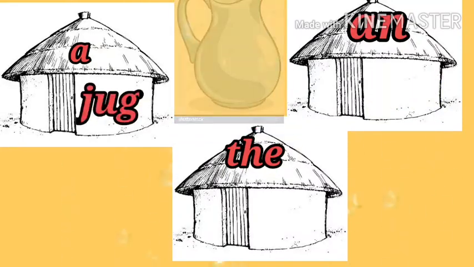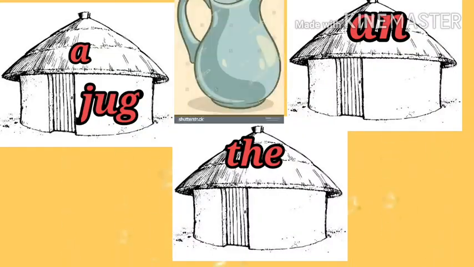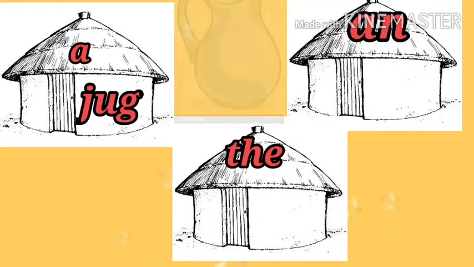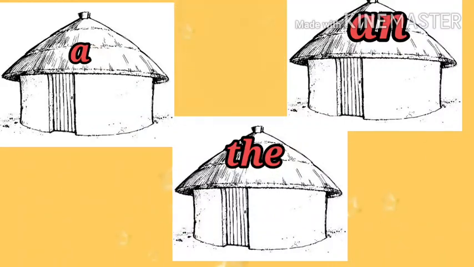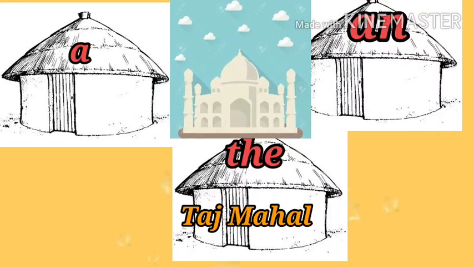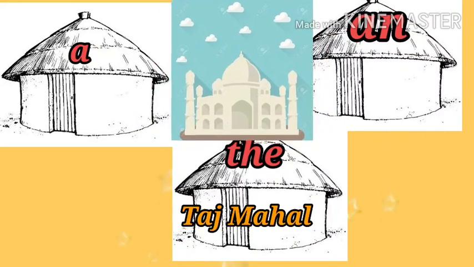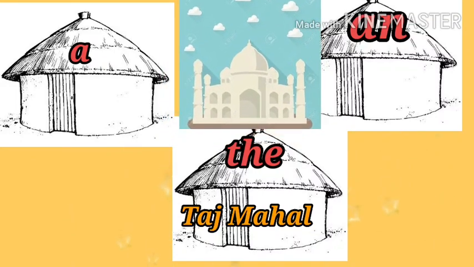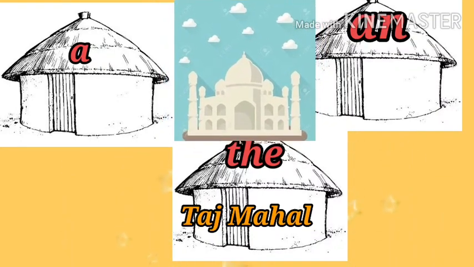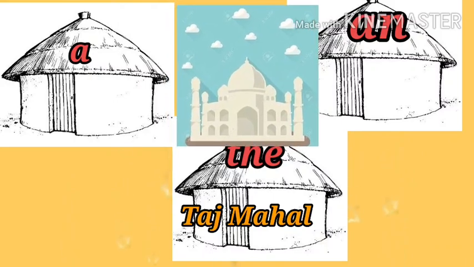Yes. Now the next thing is the picture of a jug. J-U-G, jug. So which house will it go to? Yes, certainly it will go in the house of a. Now it is time to see one of the most wonderful things in the world. And what is this? Yes, this is the Taj Mahal.